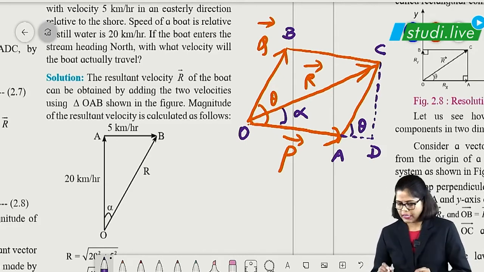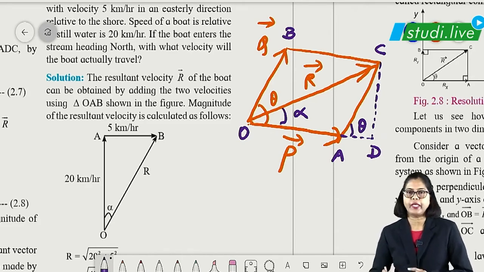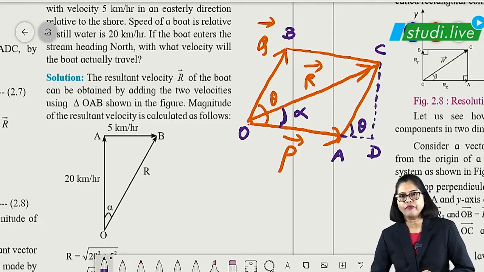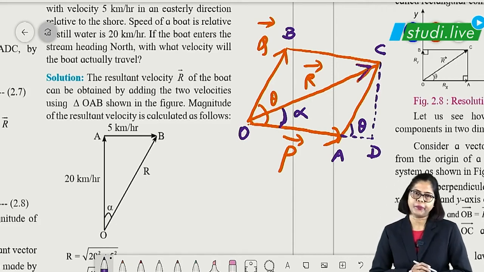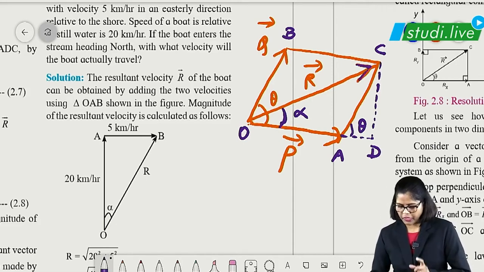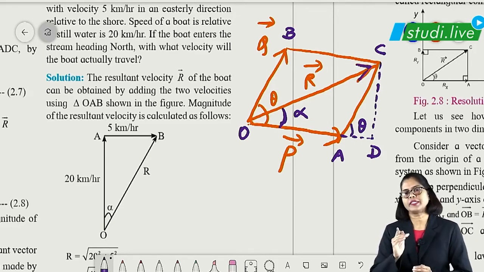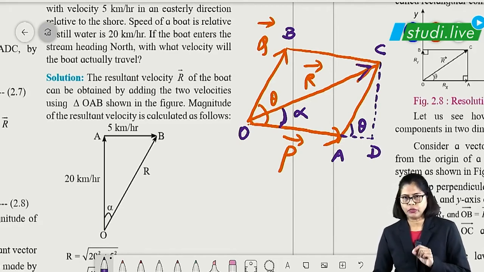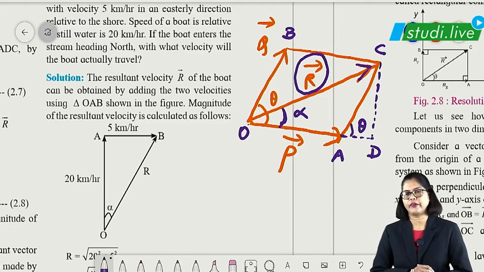So what is done here is CD is drawn perpendicular to OA, as you can see in this particular diagram, right? And what does this alpha give? Alpha gives the direction of R vector, right, students? So understand this much. And OA vector is named as P vector, OB vector is named as Q vector. Now to understand this, what are we going to do to get the magnitude and direction of R vector? We have to find out.